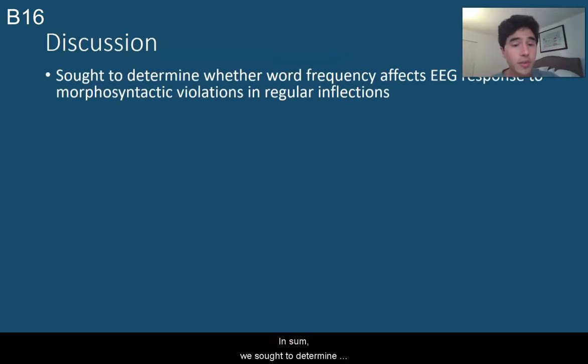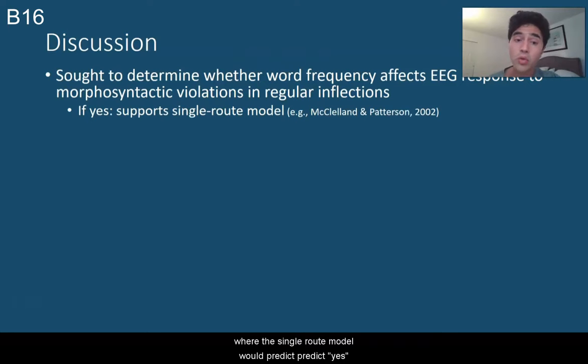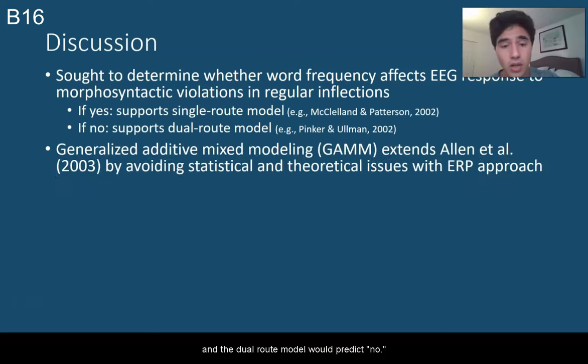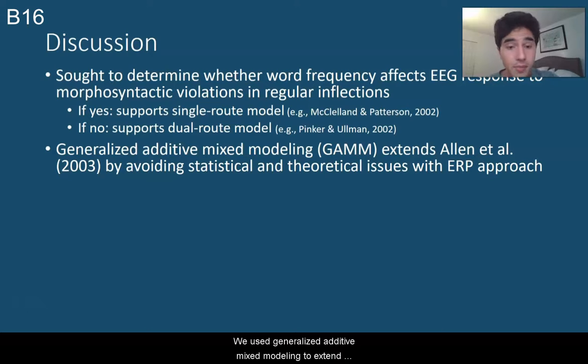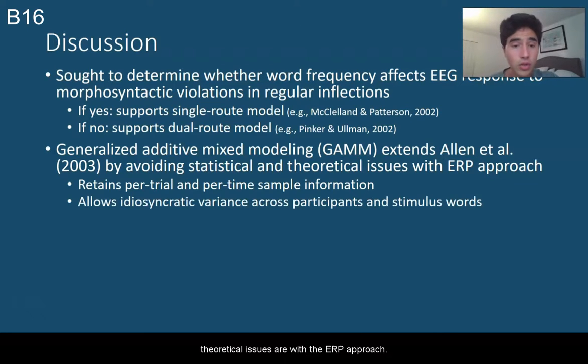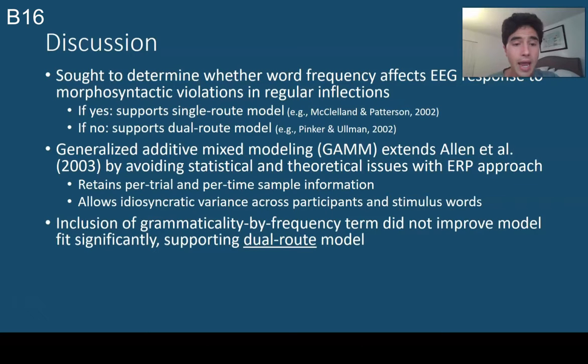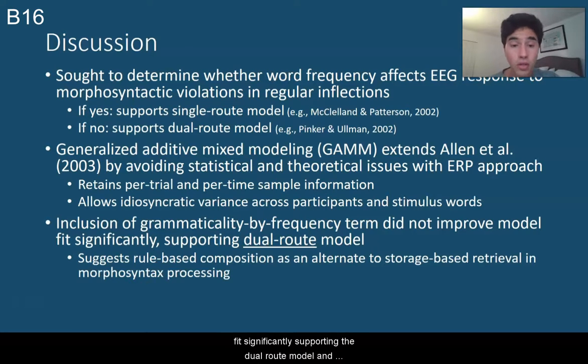In sum, we sought to determine whether word frequency affects EEG responses to morphosyntactic violations in regular inflections, where the single root model would predict yes and the dual root model would predict no. We used generalized additive mixed modeling to extend Allen and colleagues 2003 by avoiding statistical and theoretical issues with the ERP approach. And we found that inclusion of the grammaticality by frequency term did not improve model fit significantly, supporting the dual root model and suggesting that rule-based composition is a possible alternative to storage-based retrieval in morphosyntax processing.